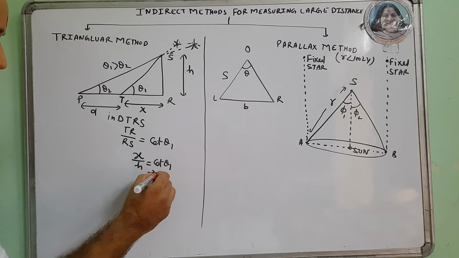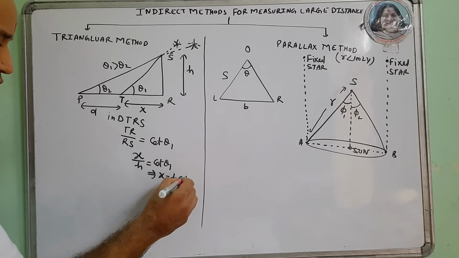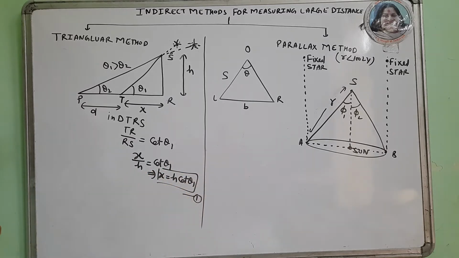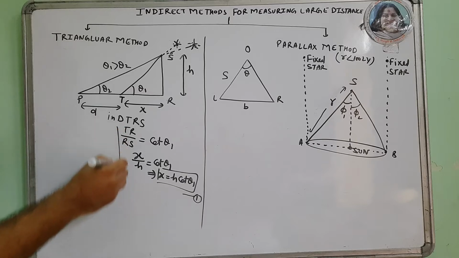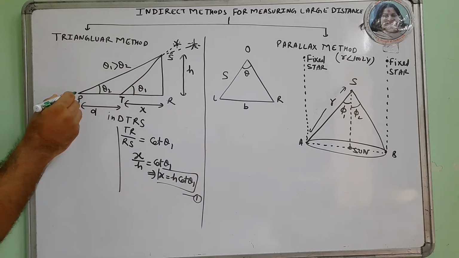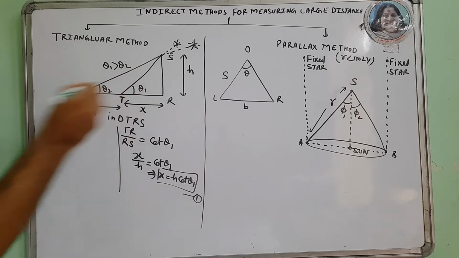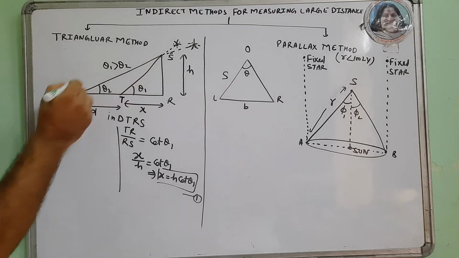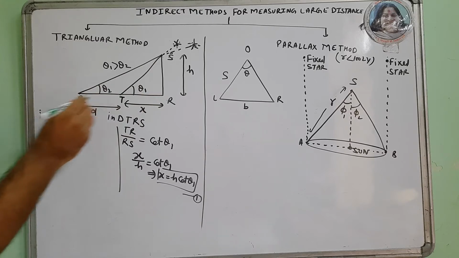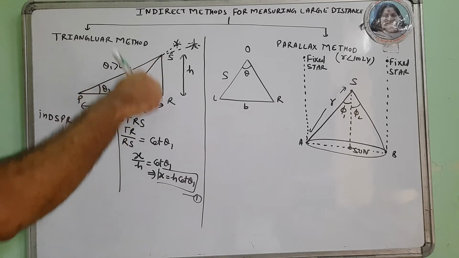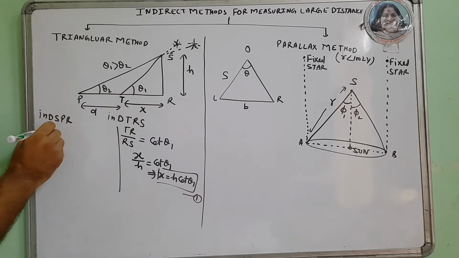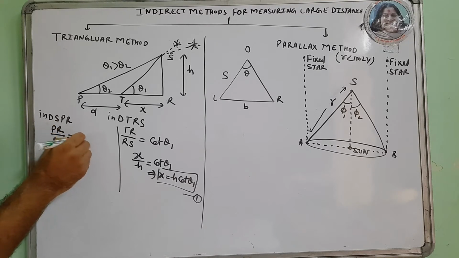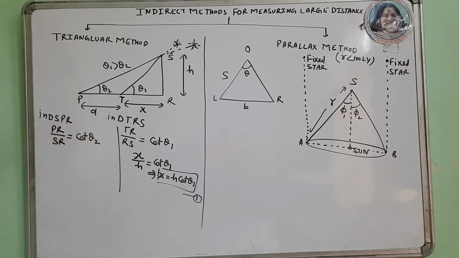This implies x is h cot theta 1. First equation. Now in triangle SPR, again we take base upon perpendicular, that is PR upon SR is cot theta 2.